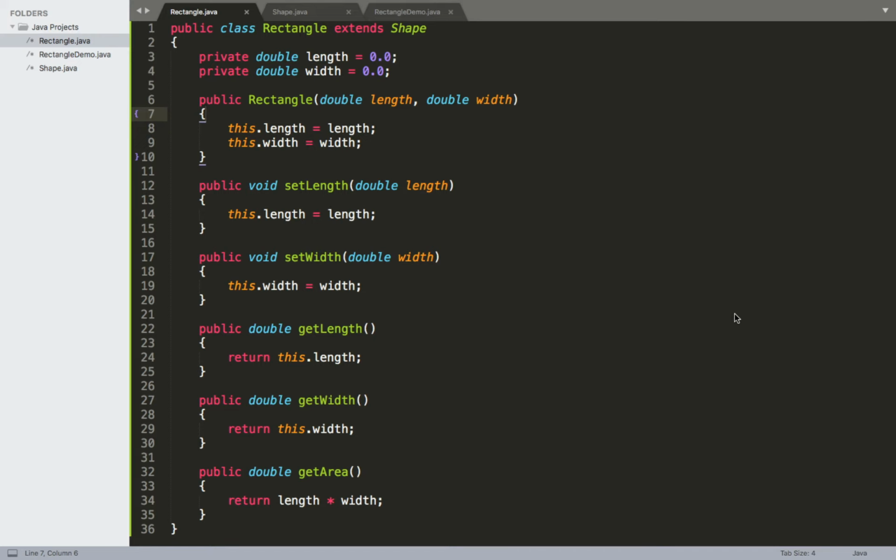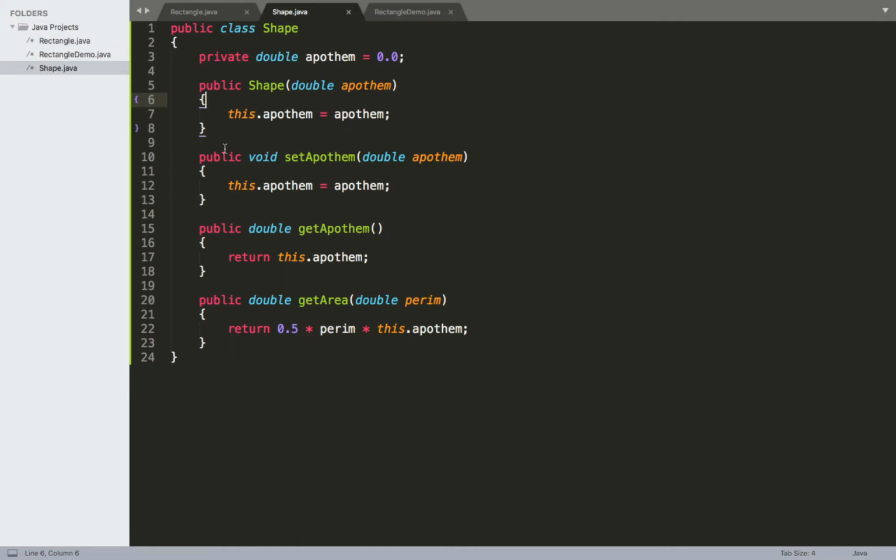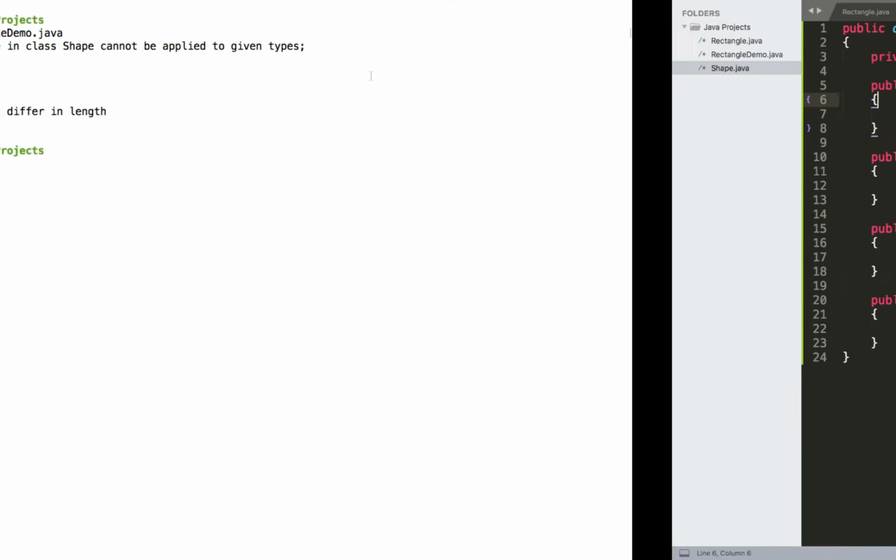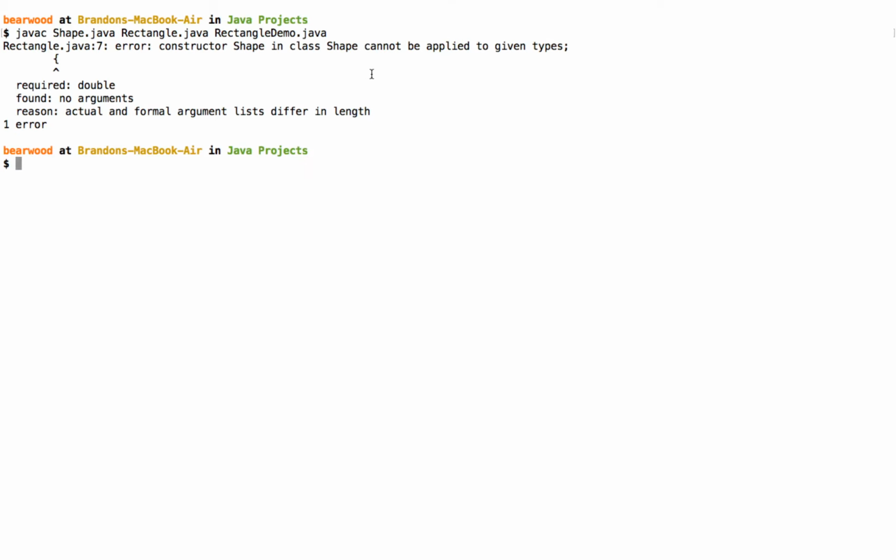So continuing from where we left off, we were looking at the rectangle and shape classes for inheritance, and we saw this issue that we ran into because we have a constructor for rectangle and a constructor for shape. And so when I tried to compile this program, we noticed this error that it was giving us because of the fact that we are giving it the wrong kinds of arguments to the shape constructor.